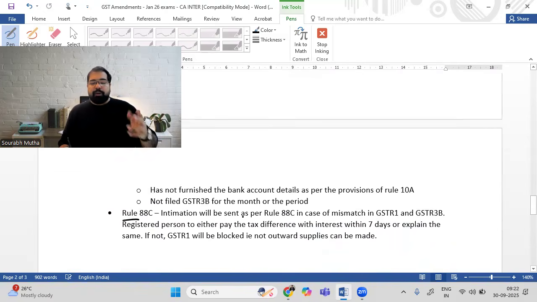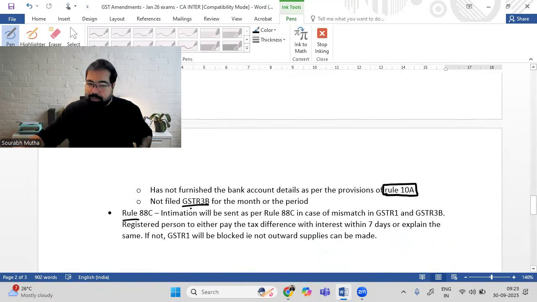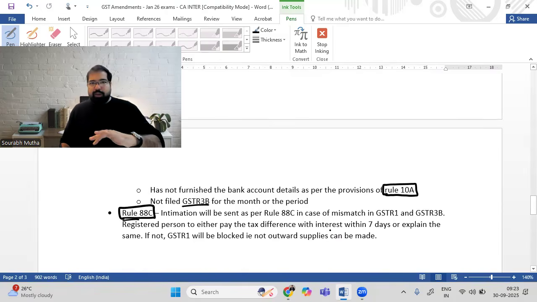I'm just reading it. But before that, guys, if you don't update your bank details under Rule 10A, that 30 days rule, and if GSTR 3B you've not filed, then why should you file GSTR 1? These are the cases, and this is how it works. Next is Rule 88C. C is basically a mismatch in the computation. This is like D only, but here the difference is between GSTR 3B and GSTR 1. Again, you have to pay the difference within 7 days along with interest. So explain the difference. If not, your GSTR 1 will get debarred.